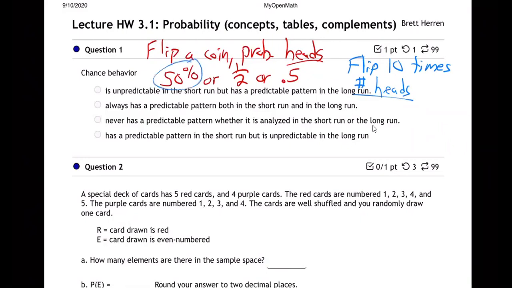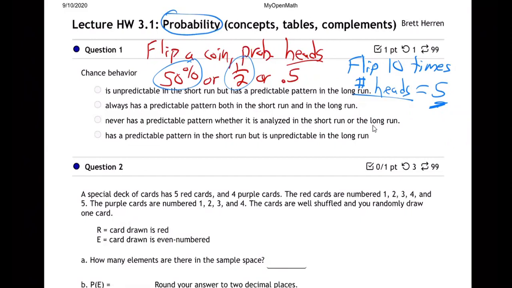I thought we said 50% or half the time. I thought we said half the time there's going to be heads. So shouldn't that be 5 heads? No, that's like the chance of it happening over a period of time. It's not like in the immediate now. Right. Well said. It's not for sure, is it? It's not for sure.